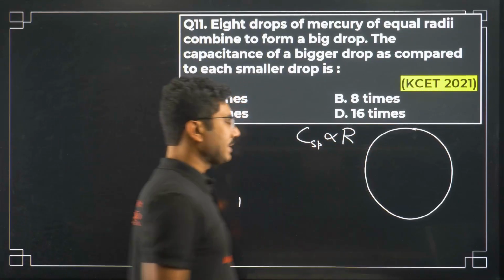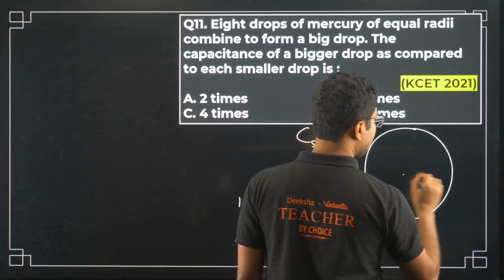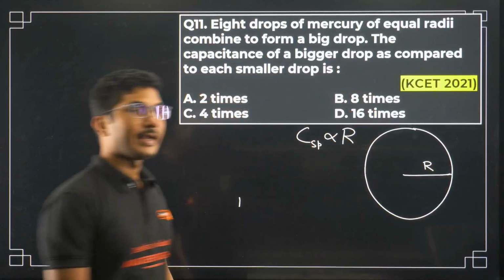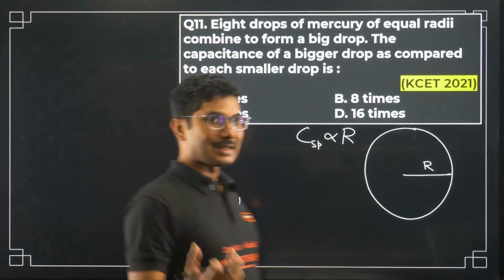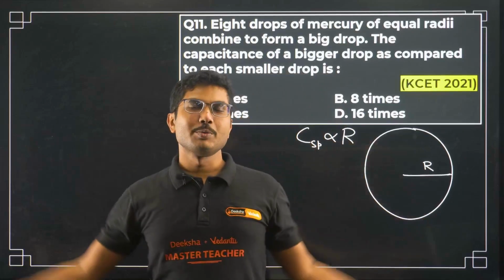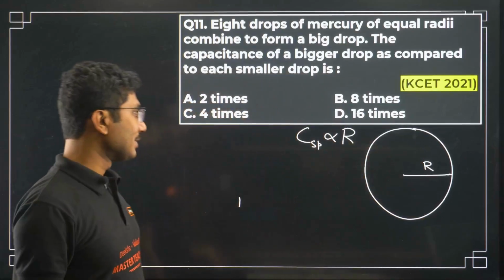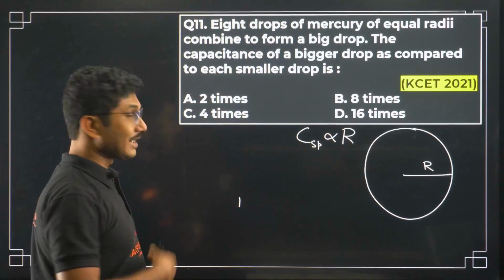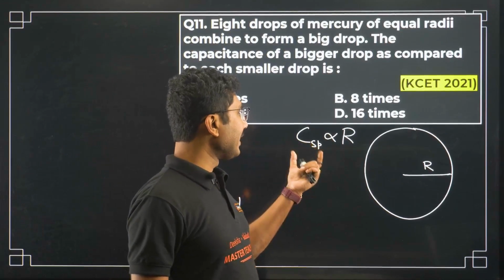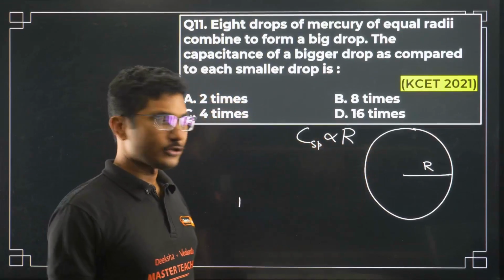For spherical capacitors, bigger the radius, bigger is the capacitance. There was an interesting question that if you want to build a spherical capacitor of capacitance 1 farad, the radius has to be bigger than that of the earth. That was one of the favorite questions that used to come when I was a student. Anyway, here the spherical capacitor capacitance is proportional to radius.